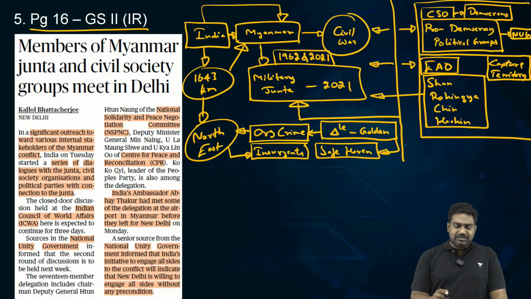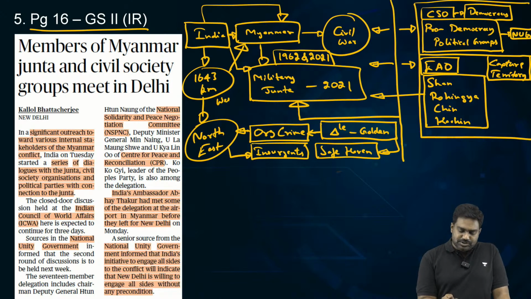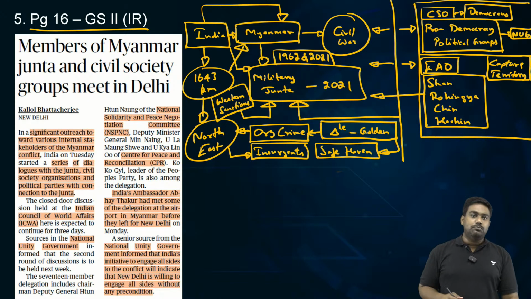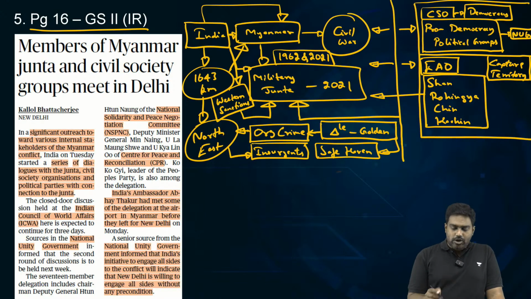We've always dealt with the military regime, given recognition to it. We even ignored Western sanctions on the military regime. When the military regime was violating democratic rights and human rights, Western governments led by the US and Europe had imposed sanctions on Myanmar's military regime, but India ignored the sanctions and we stood with the military regime. We even have very good security ties with them.